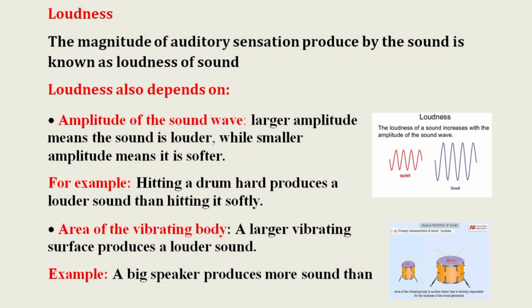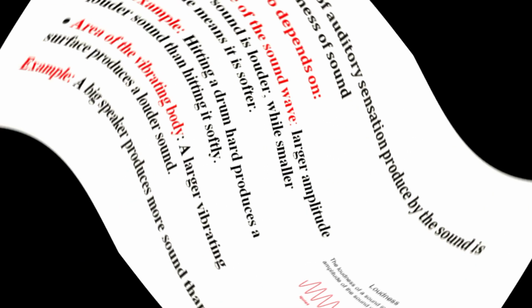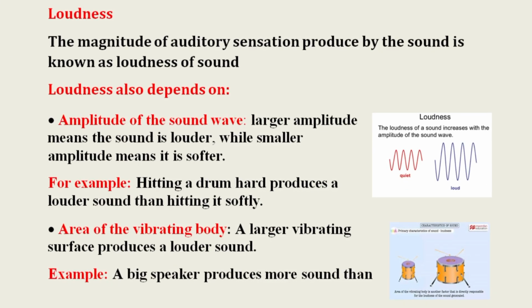Loudness. The magnitude of auditory sensation produced by the sound is known as loudness of sound. Dependence: loudness also depends on the amplitude of the sound wave. Larger amplitude means the sound is louder, while smaller amplitude means it is softer. Louder and quieter sound waves are shown in the adjacent figure. For example, hitting a drum hard produces a louder sound than hitting it softly.